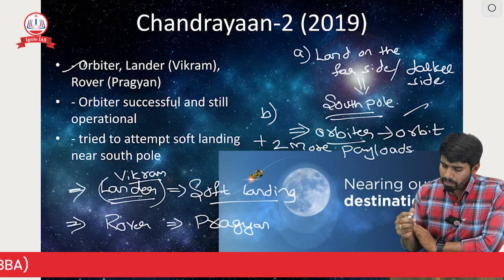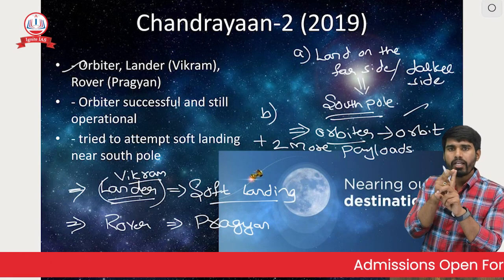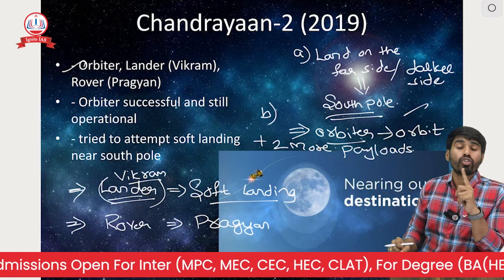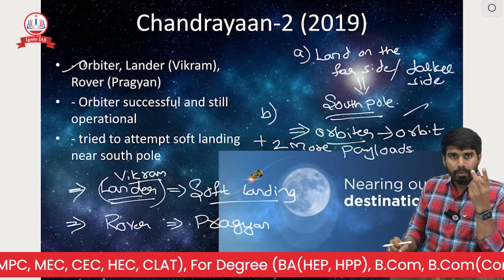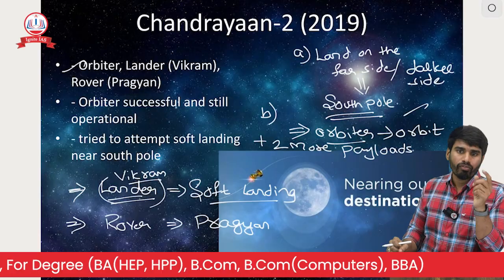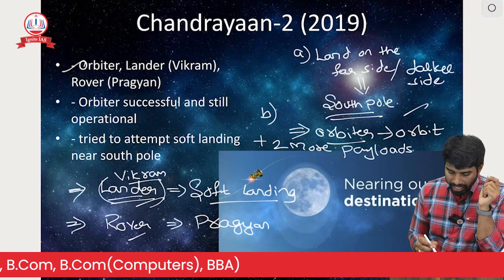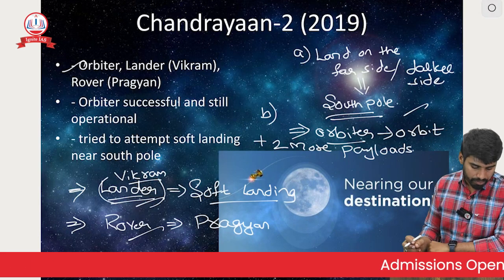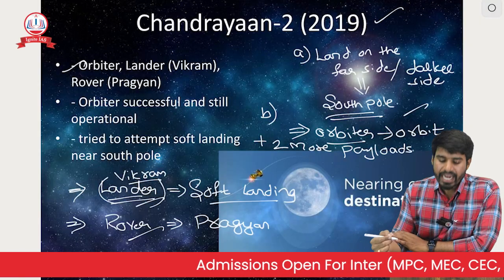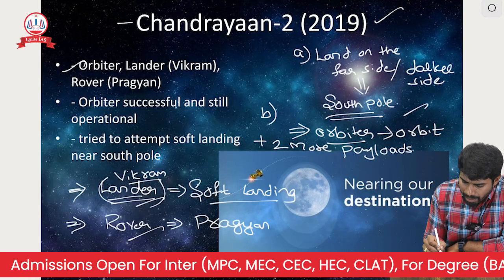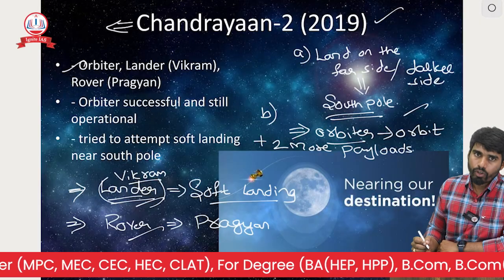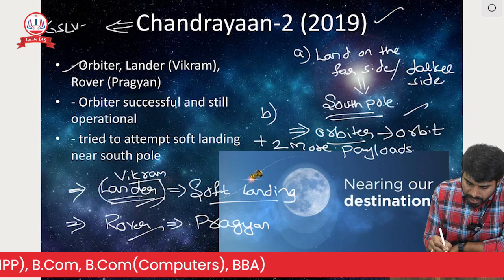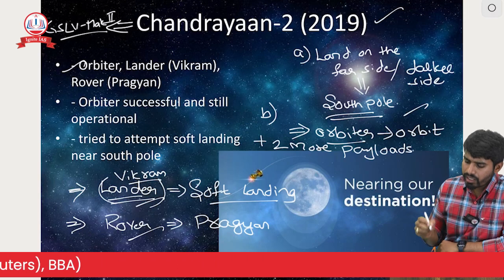So here, what is the main objective of Chandrayaan 2? The first thing is to make a soft landing on the far side of the moon, which was not explored earlier. For that purpose, we have sent two payloads. One is a lander named Vikram, and the other is a rover called Pragyan. Now, we launched this mission in 2019. And the vehicle we have used is LVM3, or GSLV Mark II. GSLV Mark II is the vehicle we have used for the Chandrayaan 2 mission.